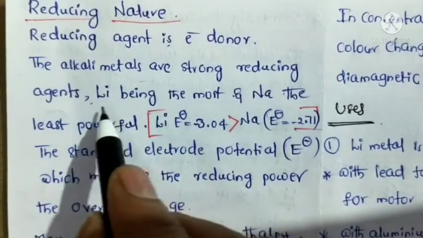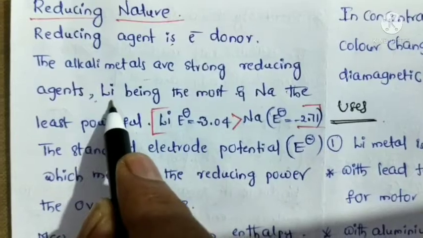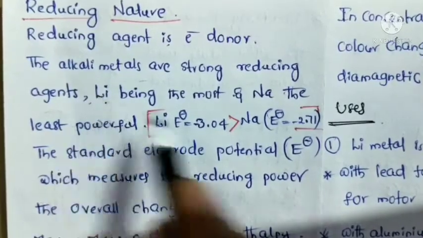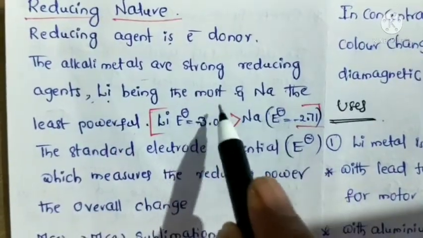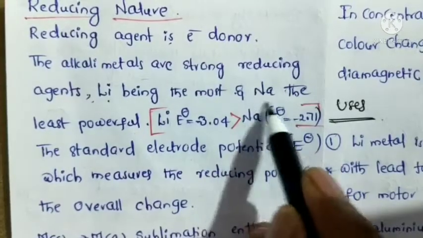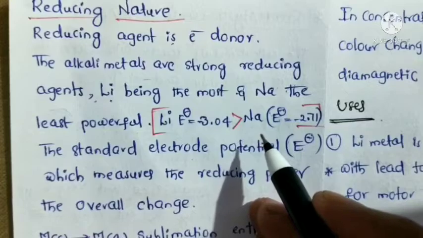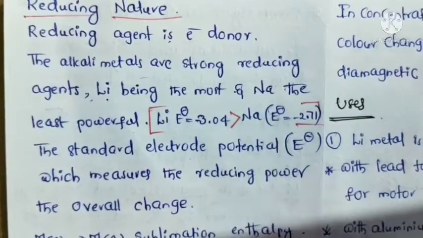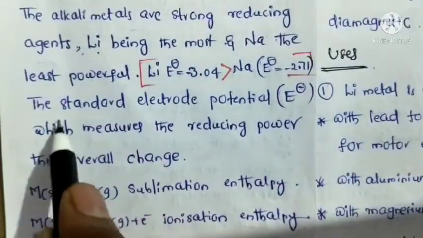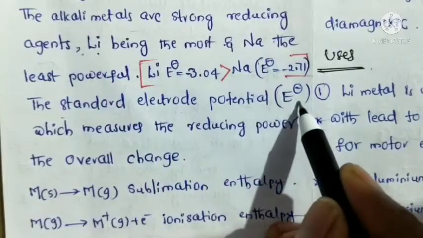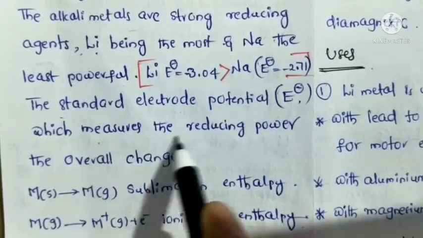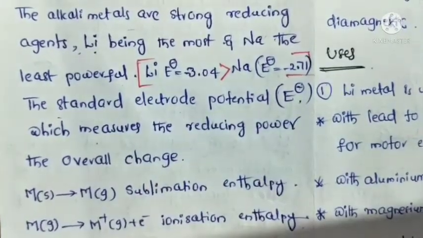That means lithium has a high donating capacity compared with the remaining alkali metals, and sodium has the least donating capacity compared with other alkali metals. The standard electrode potential measures the reducing power.